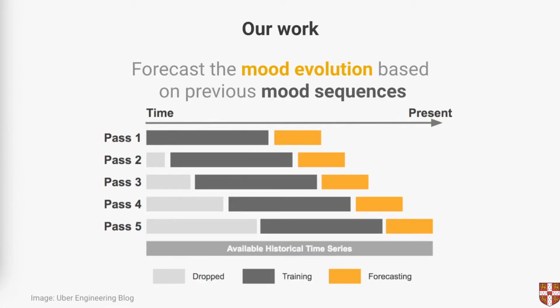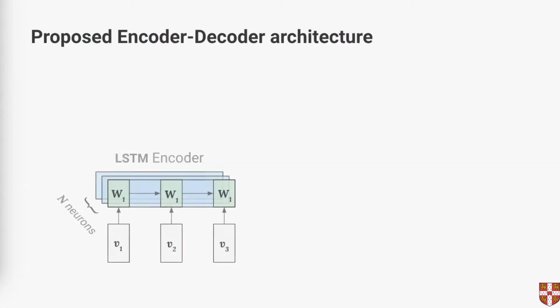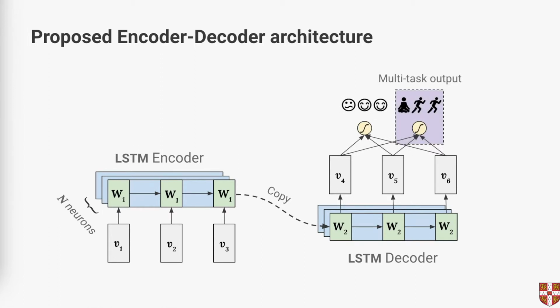Our work proposes an encoder-decoder neural network to forecast future mood based solely on previous mood sequences, with a sliding window setup. The proposed model consists of 3 parts: a long short-term memory encoder that processes the mood sequence, a copy vector that repeats the encoder's 2D output as many times as the output length, and another LSTM that predicts future mood sequences. 2 fully connected layers are applied to every time step of the output, since we measure mood on a bidimensional scale, thus enabling multitask training.